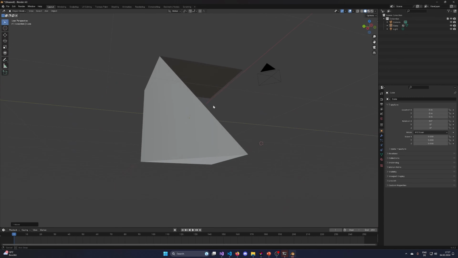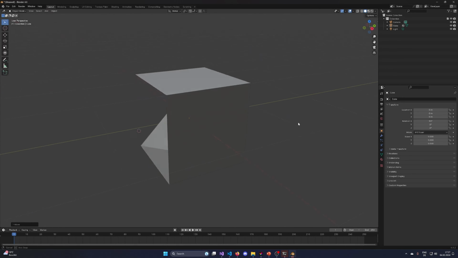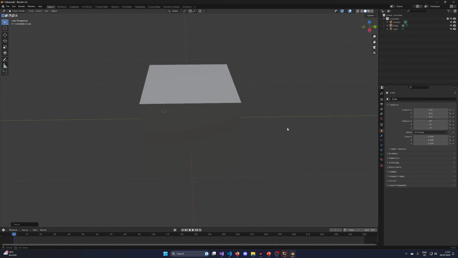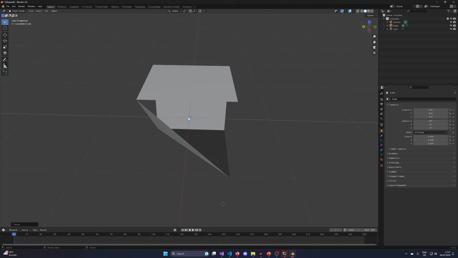But something does not seem right. This face is good, this face is good, but the other ones are not. We have a few defunct triangles. So we have... Okay.